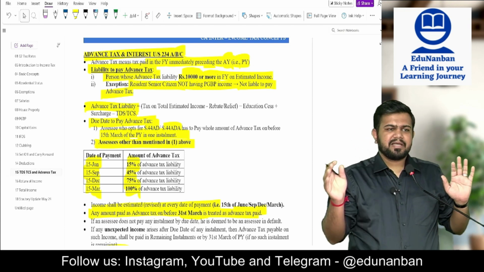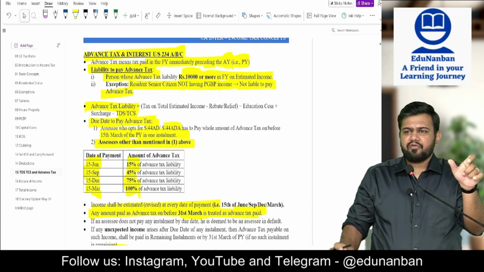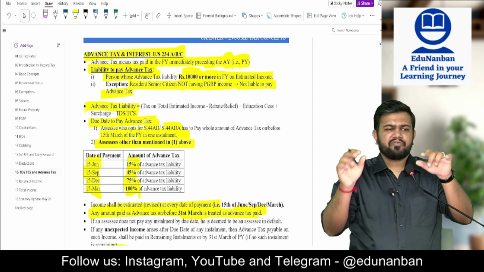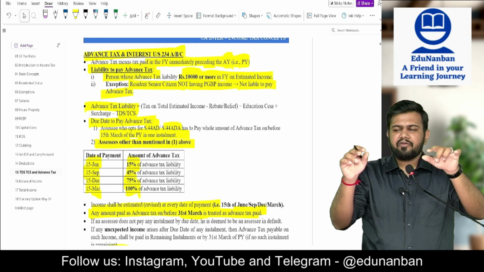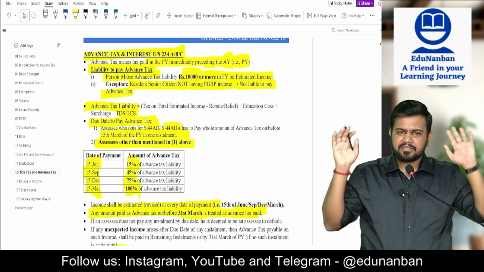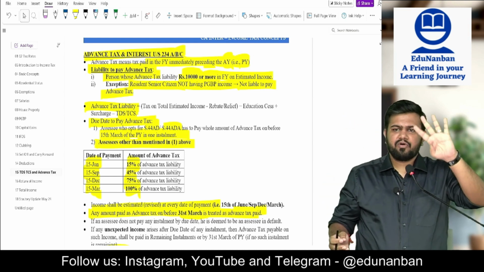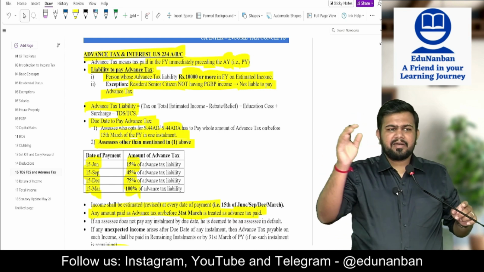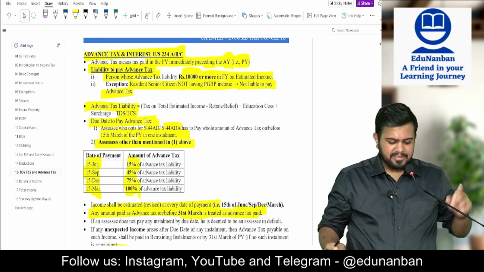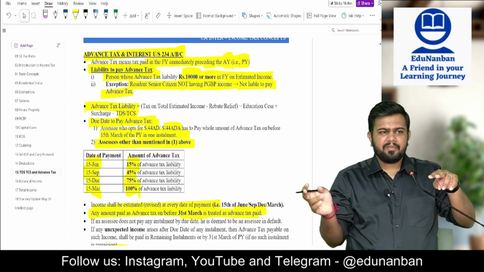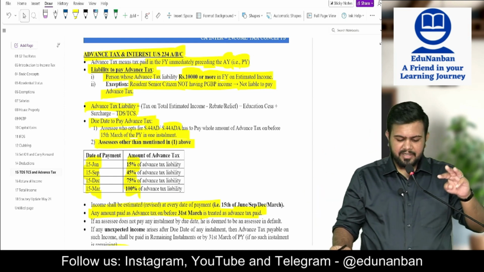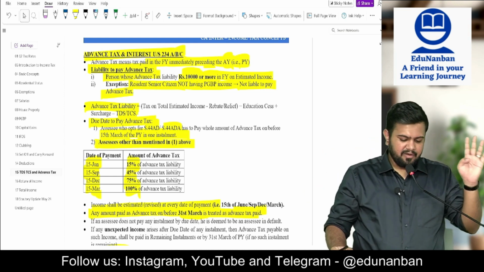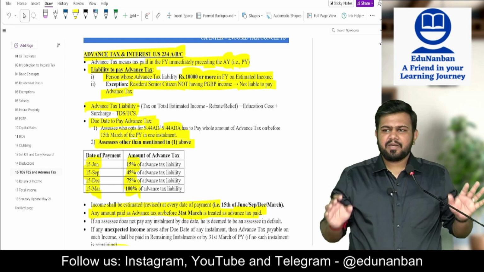What is the advance tax due date? For a person taking 44AD, 44ADA, the due date is 15th of March. Within 15th of March they have to pay 100% advance tax. For all the other persons, there are 4 due dates, 4 installments. First installment 15th June, 15%. Second installment 15th September, 45% payment. Third installment 15th December, 75% payment. Fourth installment 15th March, 100% payment.